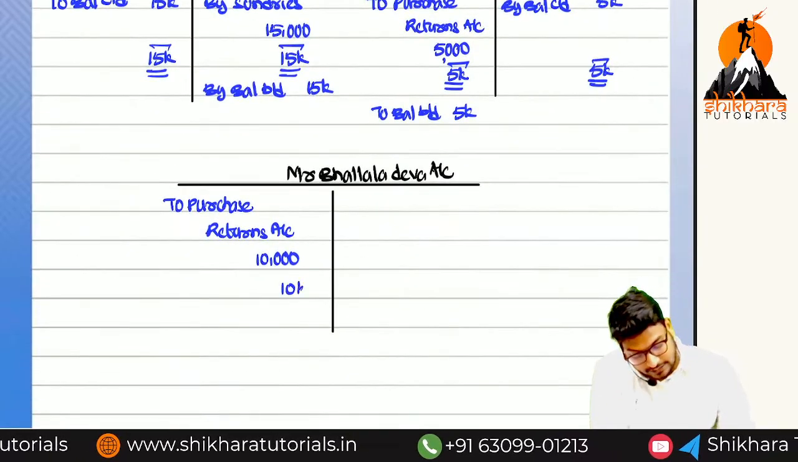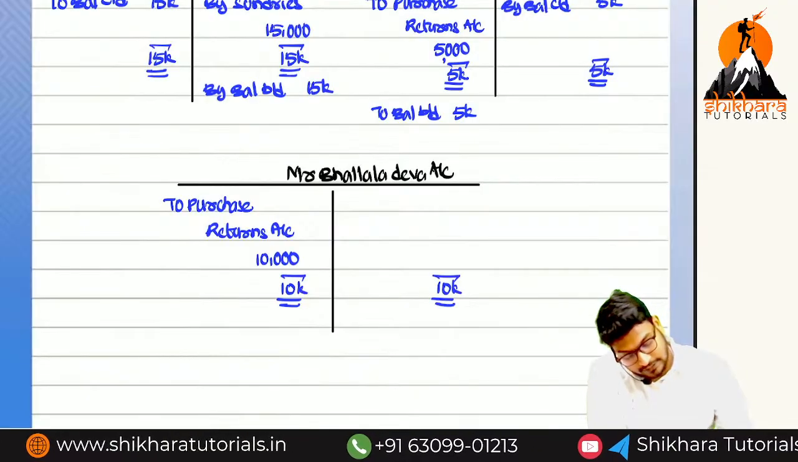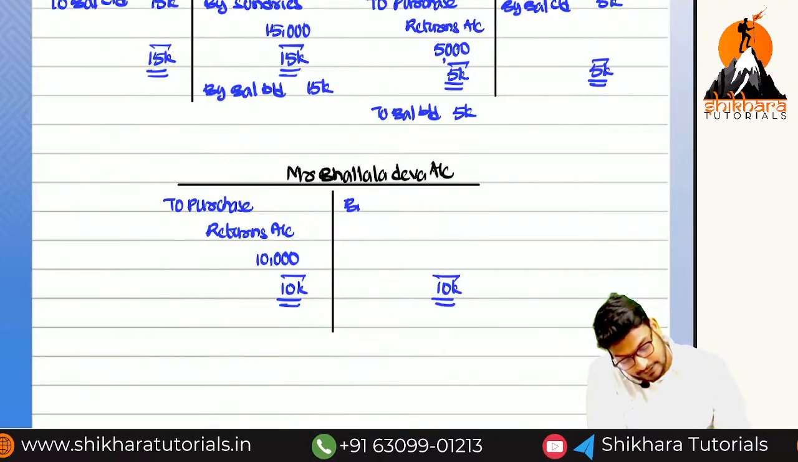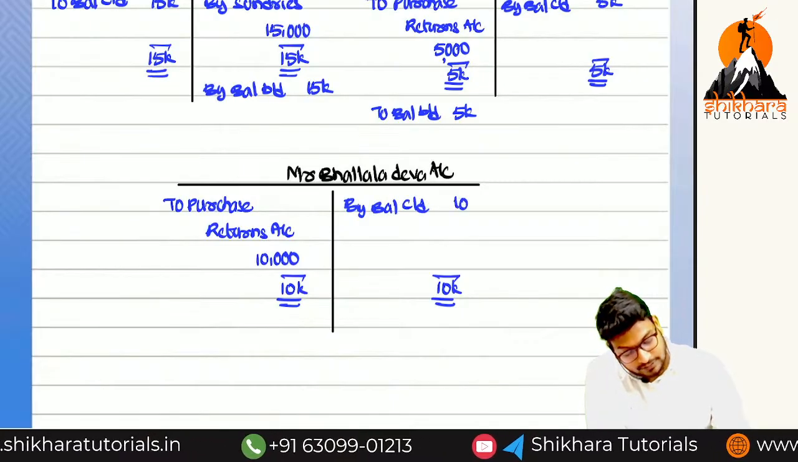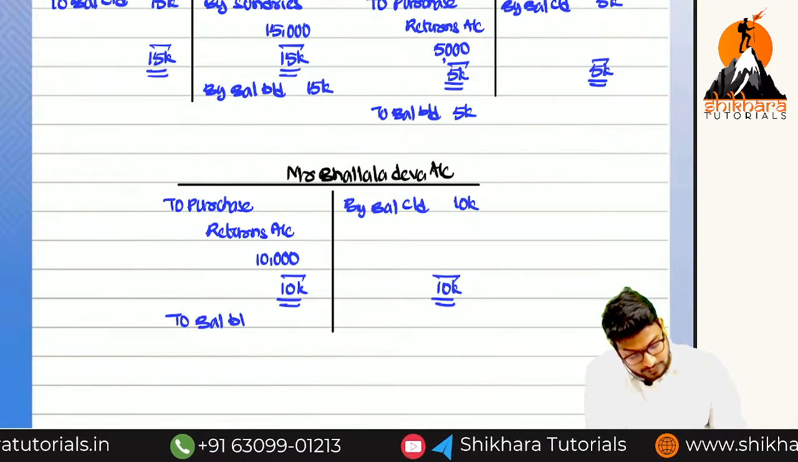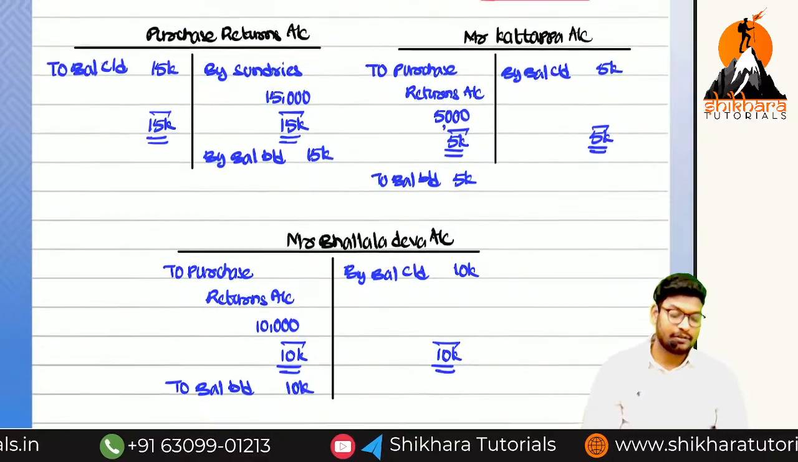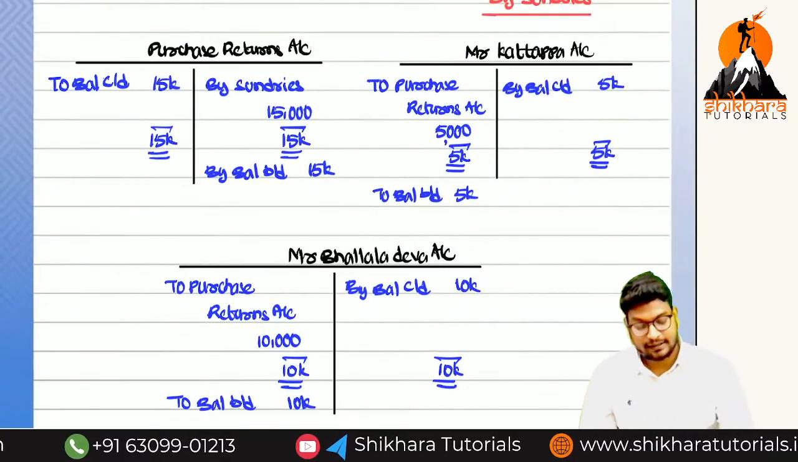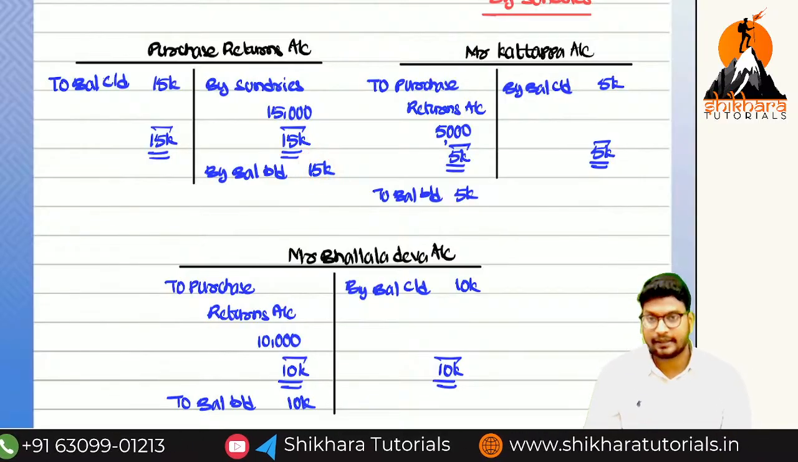So next, what is the total? 10,000 and 10,000. So by balance carried on, how much? 10,000 and to balance brought down 10,000. Now the purchase returns account is showing which balance? Credit balance, because the opening balance is available on the credit side.